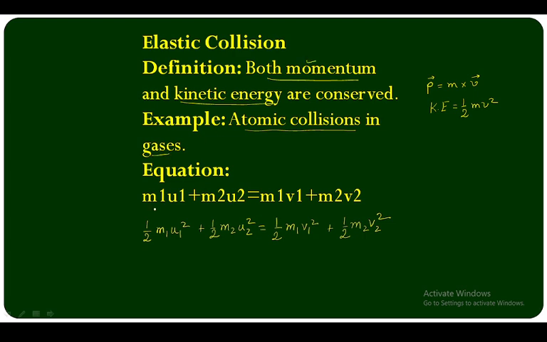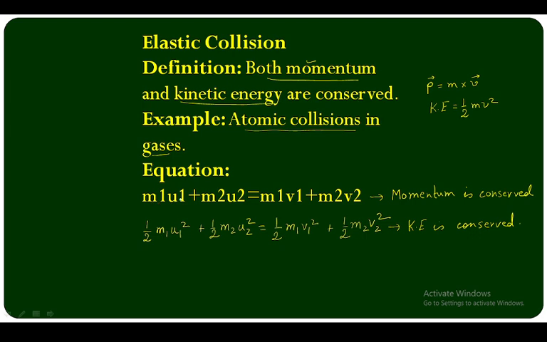The equation can be written as m1 u1 plus m2 u2 equal to m1 v1 plus m2 v2, that is momentum is conserved. And here you can see that kinetic energy is conserved. Both the equations in elastic collisions, you have to remember that both momentum and kinetic energy are conserved. And the example is atomic collisions in gases.